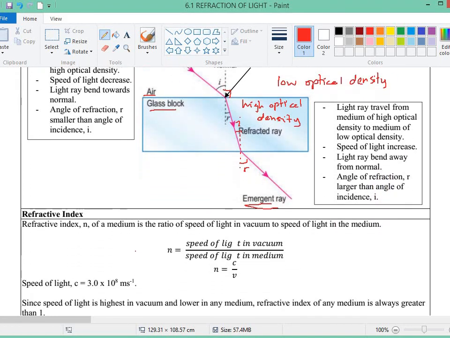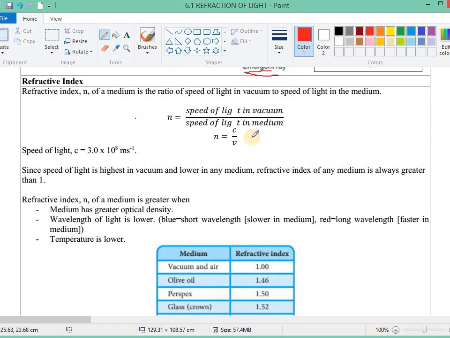Okay, so we know that different media have different optical density. So how can we compare the different optical densities? Which one has higher optical density? Which one has lower optical density? If the optical density of the medium is higher, then the light that goes into that medium, the speed will decrease even more. That means high optical density, lower speed of light. Low optical density, then the speed of light will be higher.